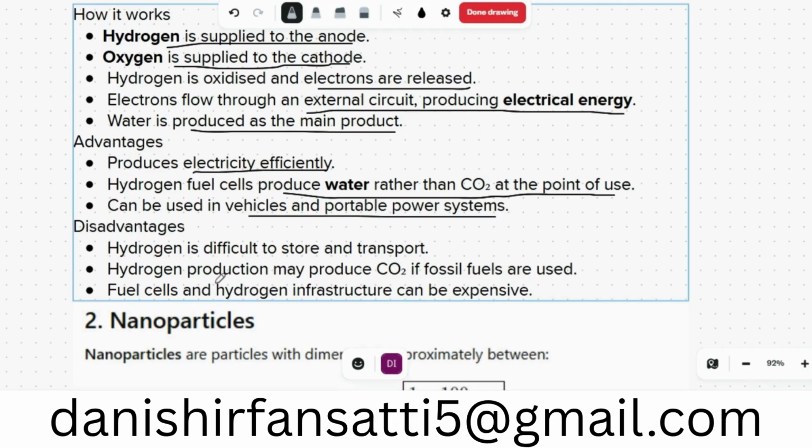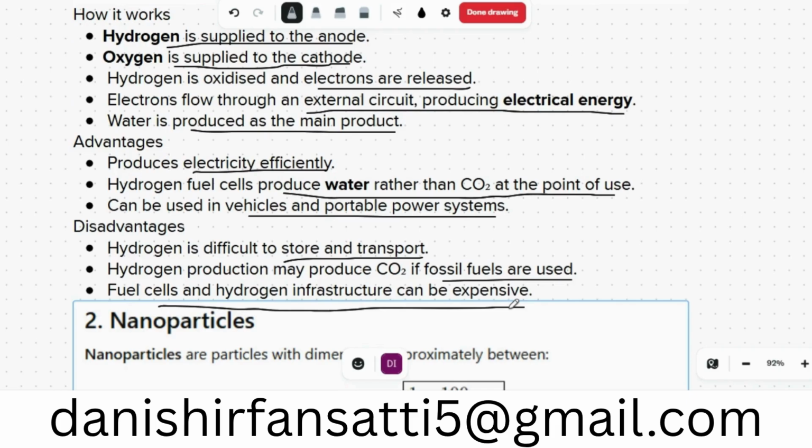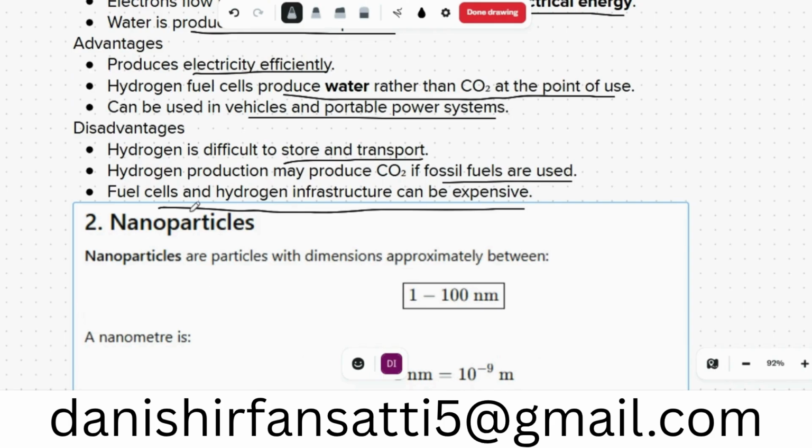Disadvantages: these are the difficulties that we are facing right now, so we have to cater to them. Hydrogen is difficult to store and transport. Hydrogen production may produce CO2 if fossil fuels are used to extract hydrogen. That's the important thing. In the hydrogen process itself we will not get CO2, but for the creation of hydrogen sometimes we need hydrocarbons. Fuel cells and hydrogen infrastructure can be expensive, and that is the problem that we are facing right now, that we are not moving away from fossil fuel.